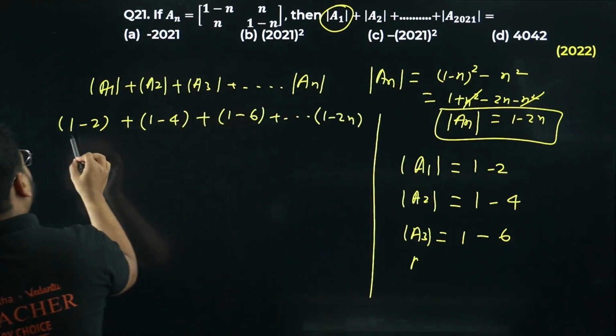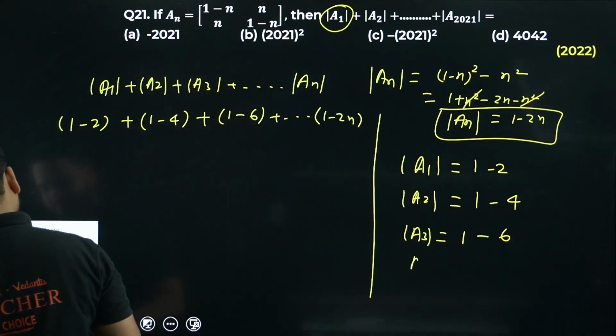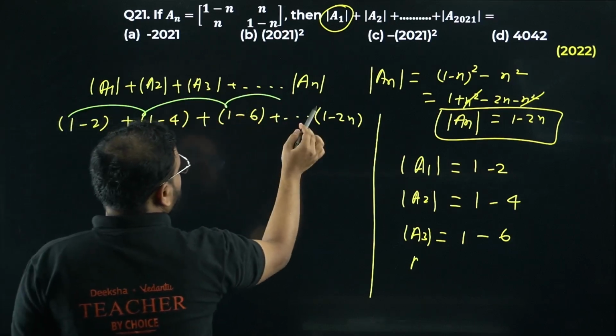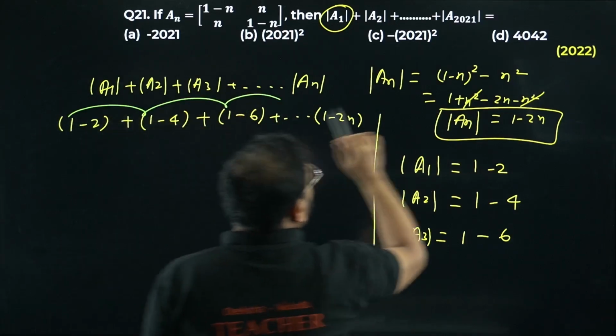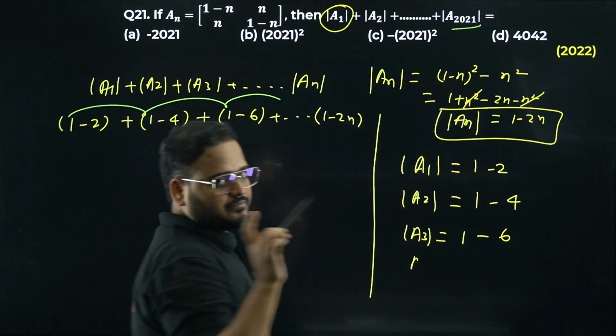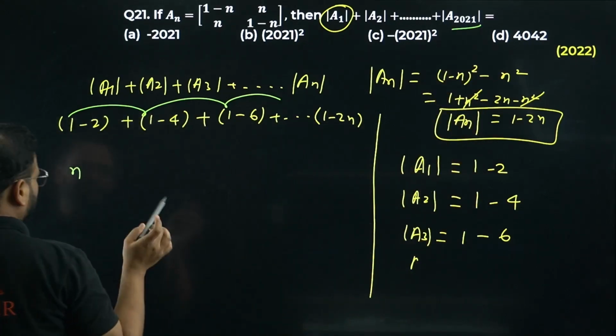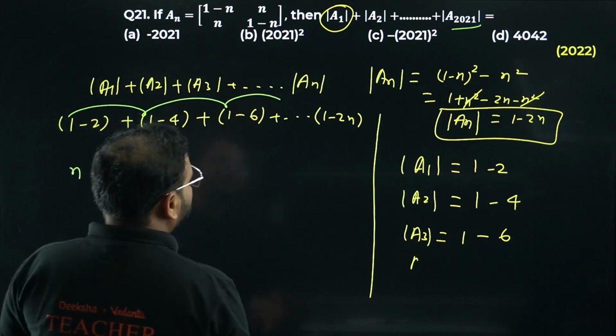Please check. I can club these ones together. We have total of 2021 terms, no? So basically I'm getting over here n. I'm going to write this as n.